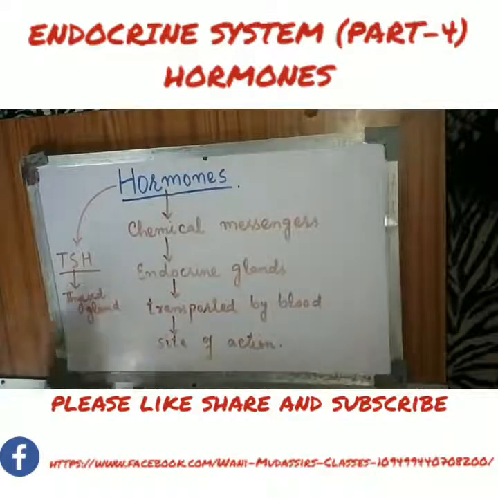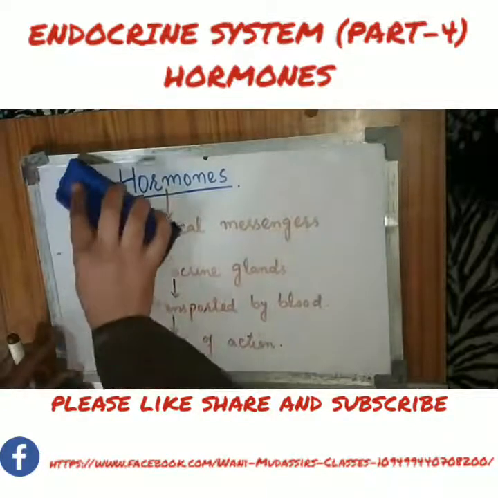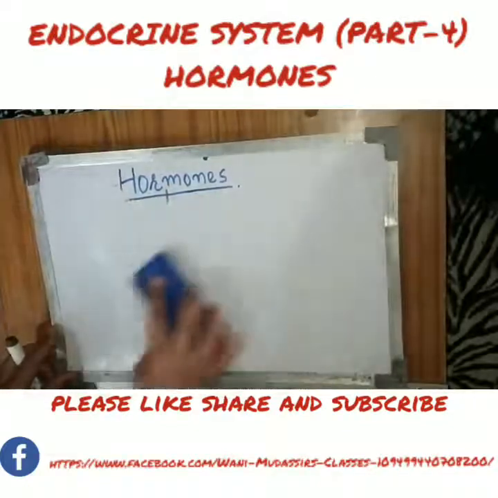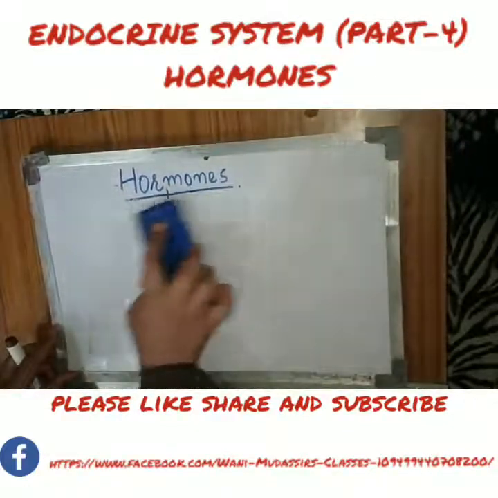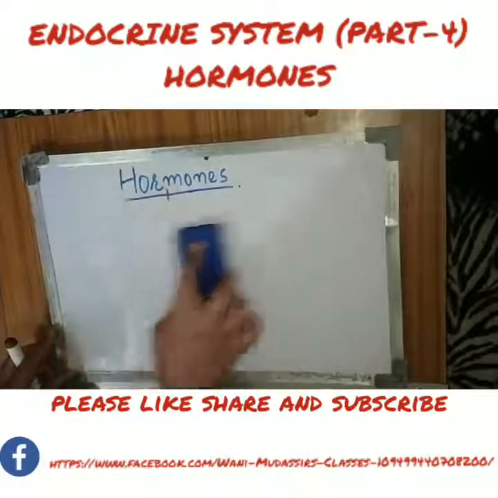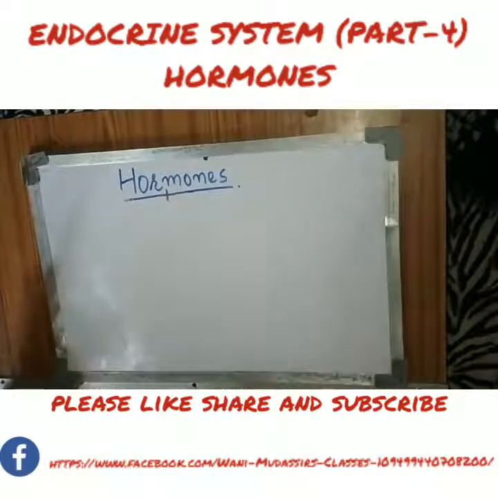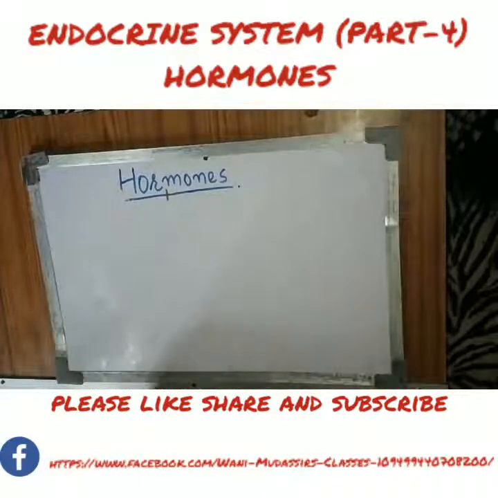Now, these hormones are classified into various types. When we talk about the general classification of hormones, they are classified into two types.